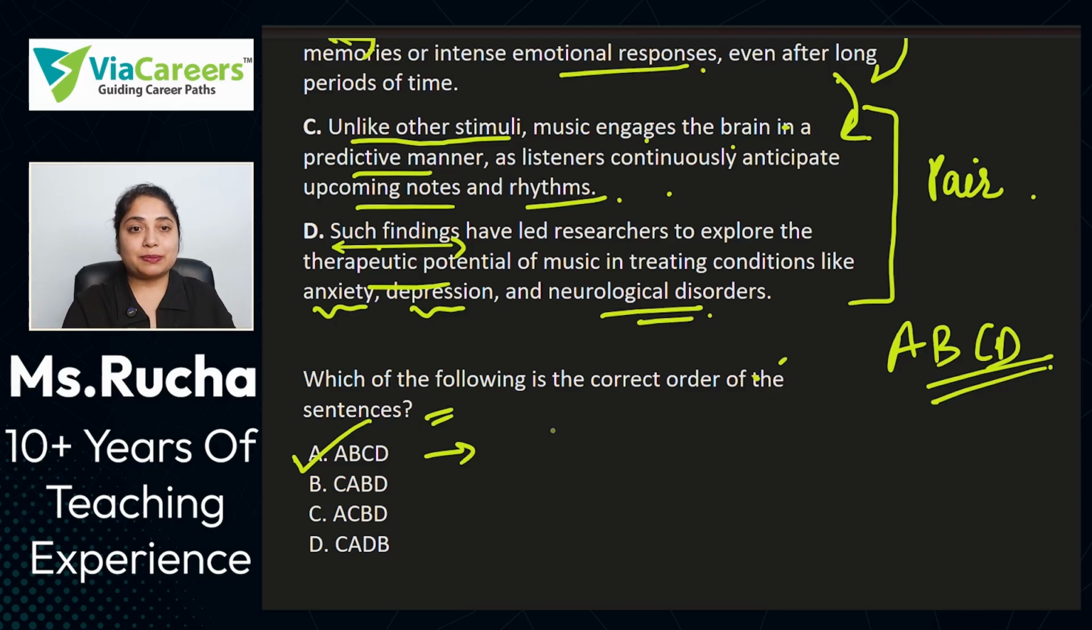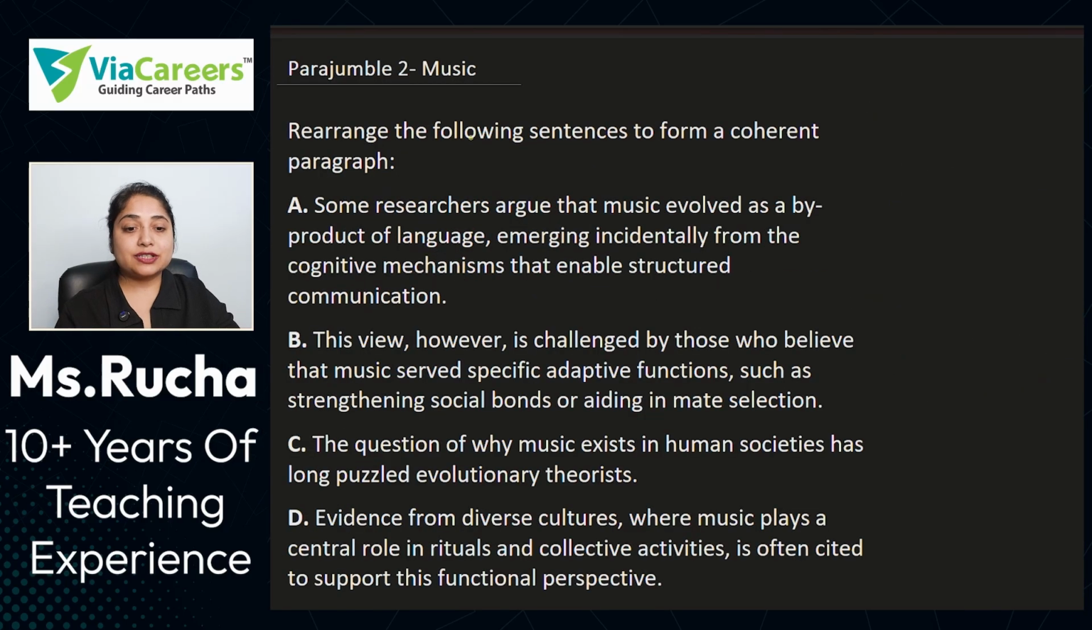Okay, so this was the parajumble, guys. Rearrange the following sentences to form a coherent paragraph. हमें पता ही है हमें क्या करना है. हमको देखना है कि कौन से pairs हैं, कौन से introductory lines हैं, कौन से concluding lines हैं, कौन से पहले आने चाहिए, कौन से बाद में आने चाहिए, और फिर उसे ऐसे rearrange करना है कि हमें coherent paragraph मिले, right? So let's get started.